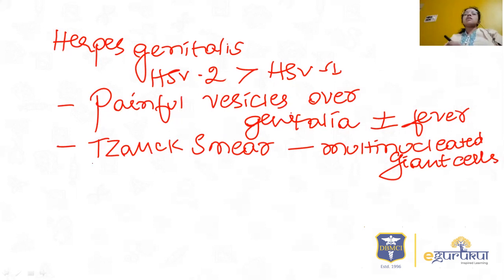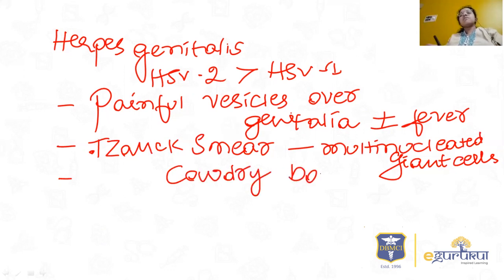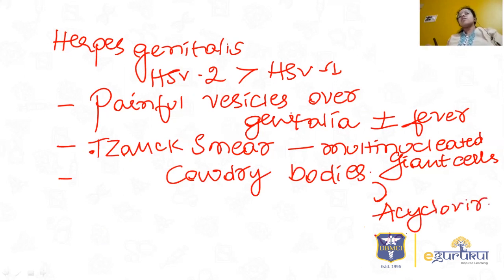One more thing is you can do the histopathological examination, where you can see ballooning degeneration and inclusion bodies like Cowdry bodies. You have to treat this condition with antivirals like acyclovir, valacyclovir, and famciclovir.